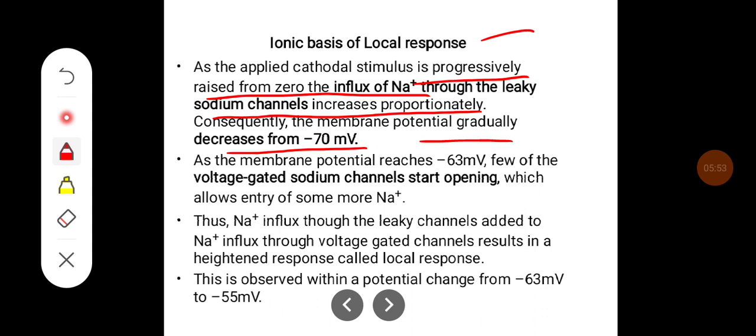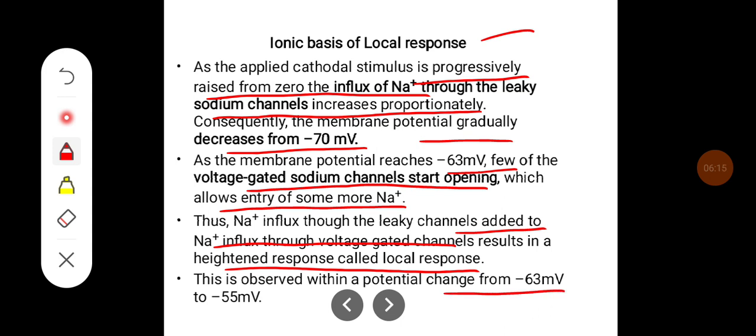As the membrane potential reaches minus 63 millivolts, a few of the voltage gated sodium channels start opening, which allows the entry of some more sodium. Thus, sodium influx through the leaky channels added to the sodium influx through voltage gated channels results in a heightened response called local response. So this is observed within the potential range from minus 63 millivolts to minus 55 millivolts.